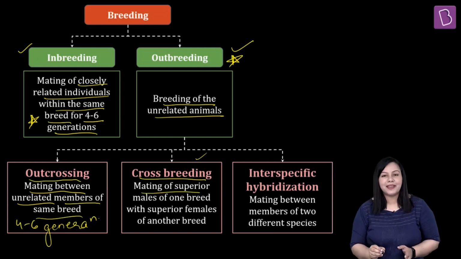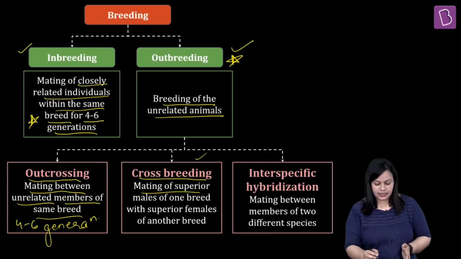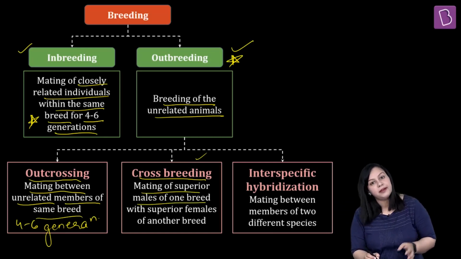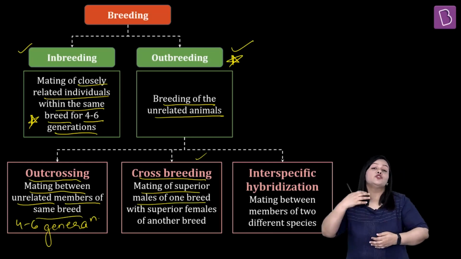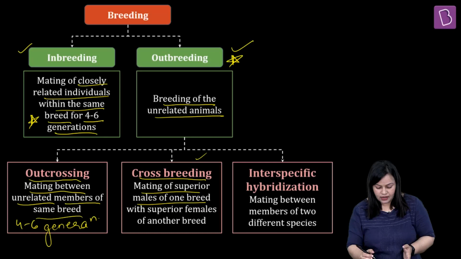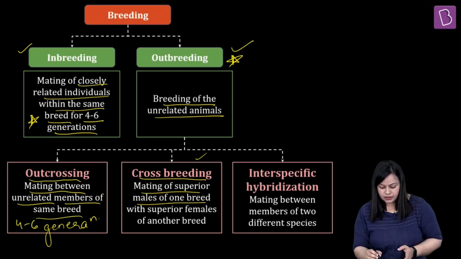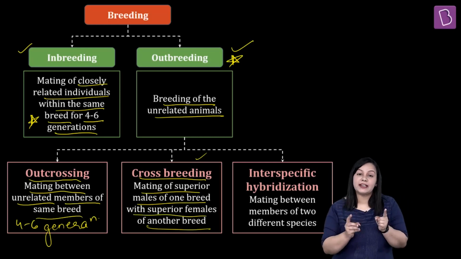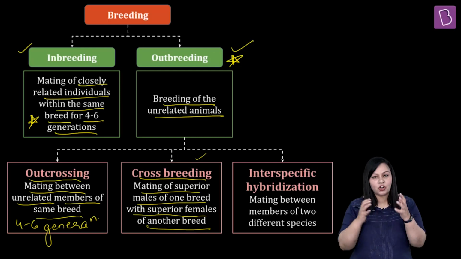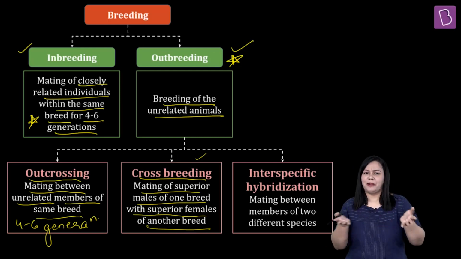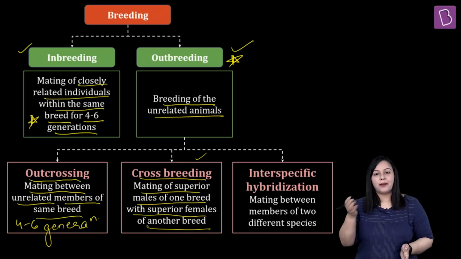It is basically mating of superior variety or superior males of one breed and superior females of the other breed. इसकी वजह से जो वैरायटी होगी उसमें प्रोडक्टिविटी काफी ज्यादा हाई होती है. So mating of superior males of one breed with superior females of another breed. तो हिजारडेल जो है वो इसी क्रॉस ब्रीडिंग से आई है.